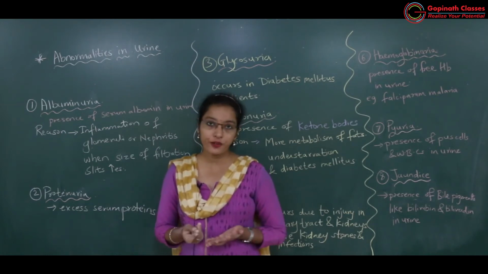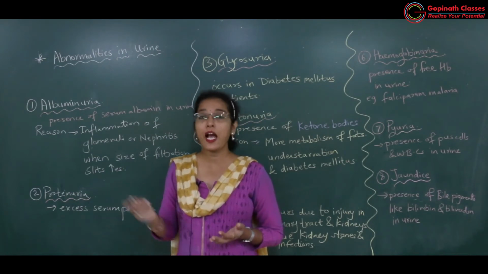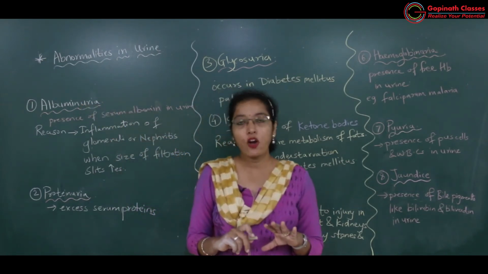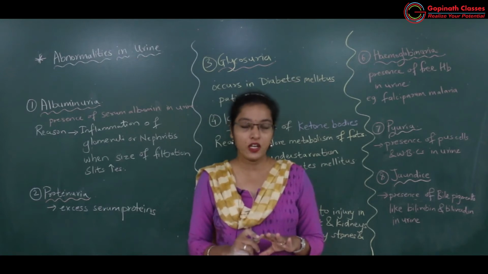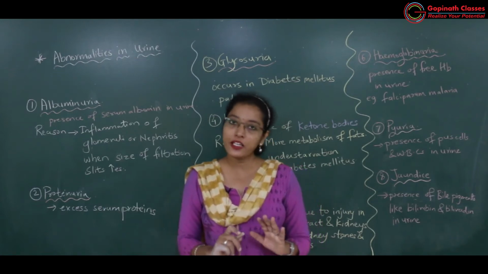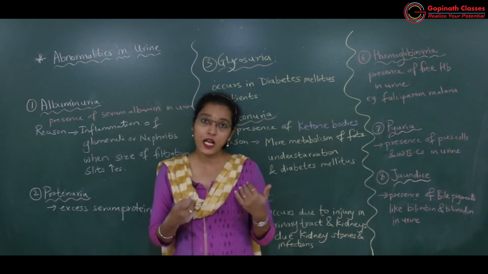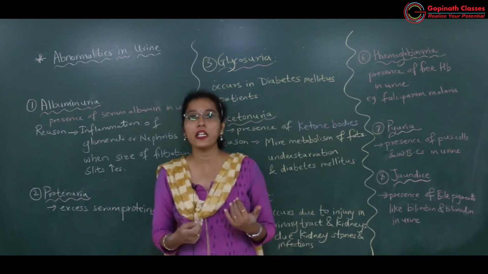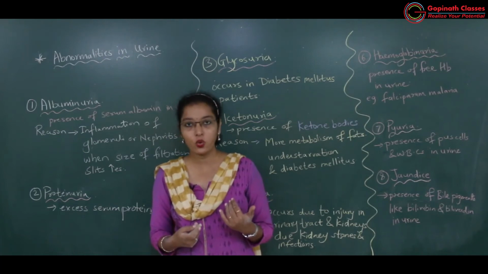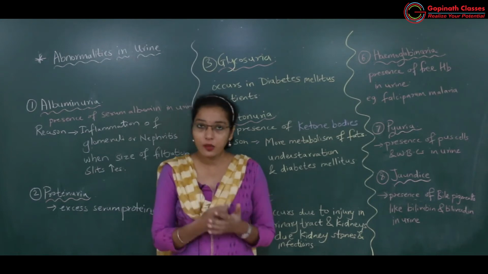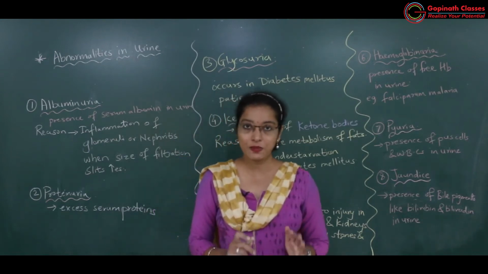All these are the different plasma proteins. In albuminuria, serum albumin also enters the urine. Generally in the process of ultrafiltration, plasma proteins do not enter the ultrafiltrate. These large size plasma proteins never come into the nephric filtrate.